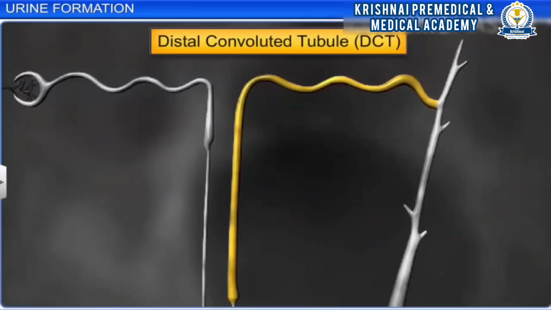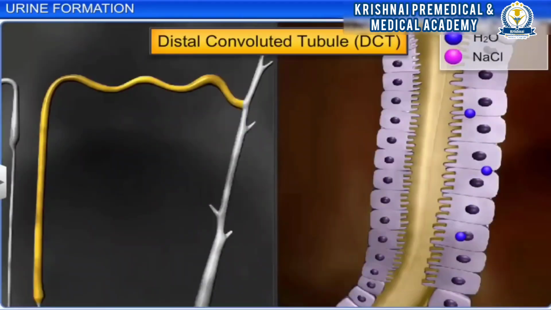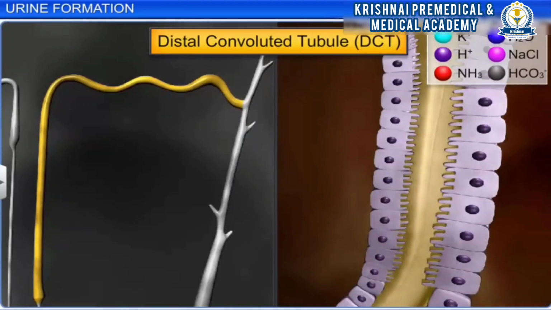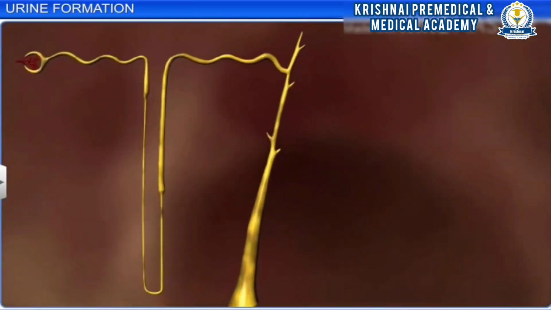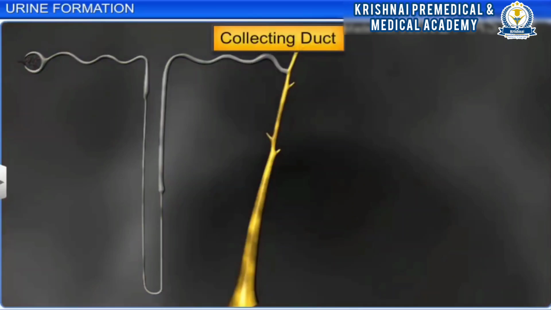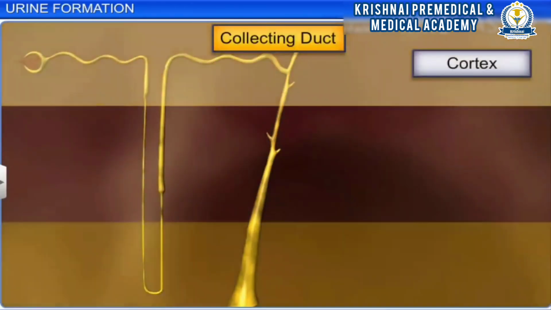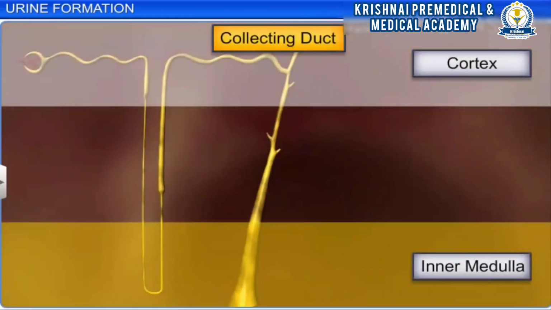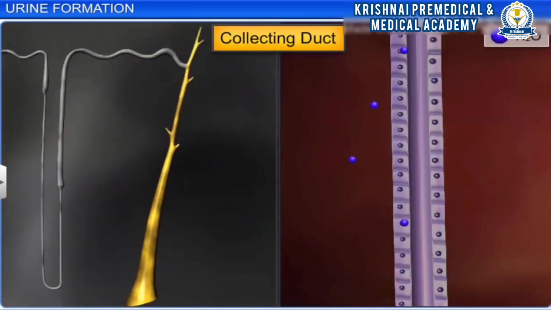Henle's loop is followed by the distal convoluted tubule, where conditional reabsorption of water and sodium occurs. This region helps maintain the sodium-potassium balance and pH level in the blood by reabsorbing bicarbonate and selectively secreting potassium and hydrogen ions and ammonia. The distal convoluted tubules of several nephrons open into a straight tube called the collecting duct, which extends from the cortex of the kidney to the inner part of the medulla.